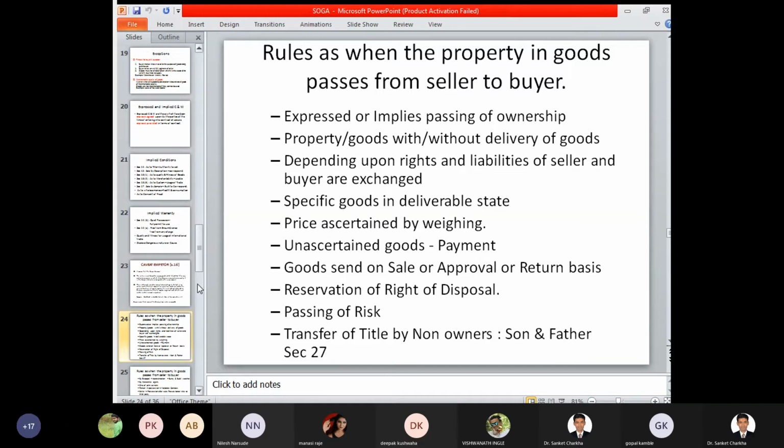Goods sent on sale or approval or return basis. Now a particular sample has been distributed, and a particular sample is brought to your home. Whenever you receive a sample of the goods and services at your doorstep, and based on the sample delivered, you give approval or place a certain order with that person. Whenever a particular order is placed, or approval is given by a buyer for purchase of those goods and services of the specified quantity, then at that stage also the property in goods, or the ownership right in goods, is transferred from seller to the buyer.